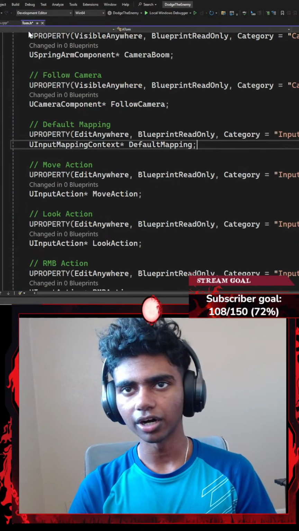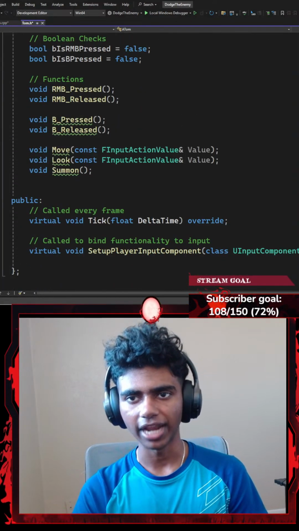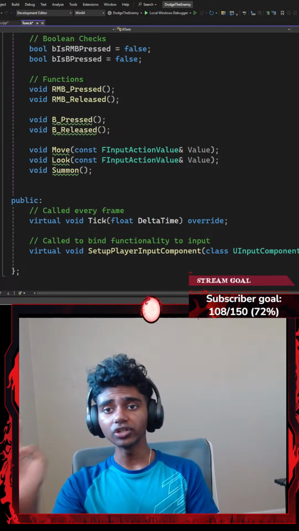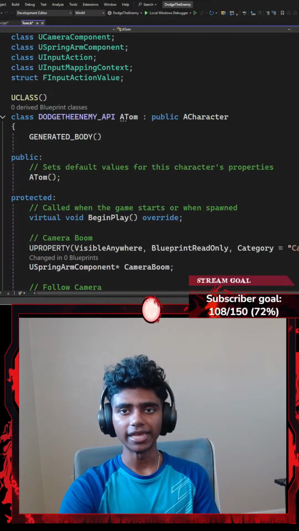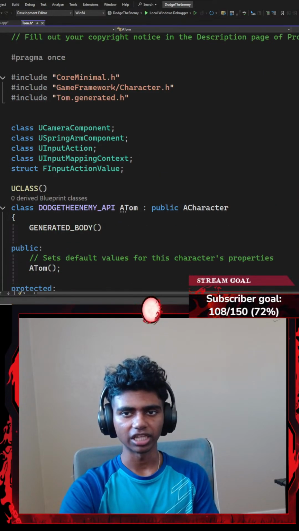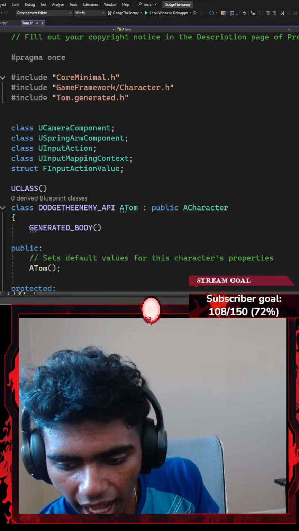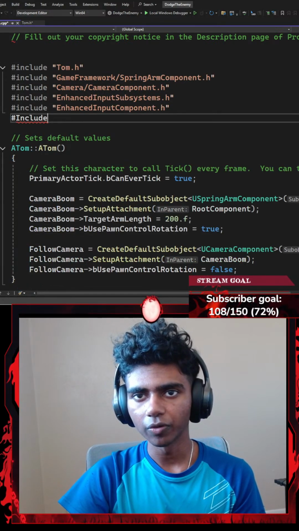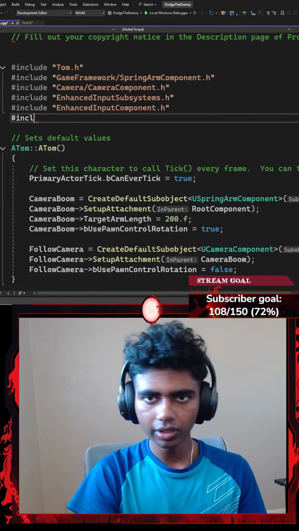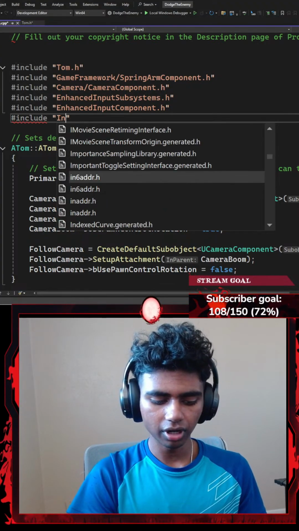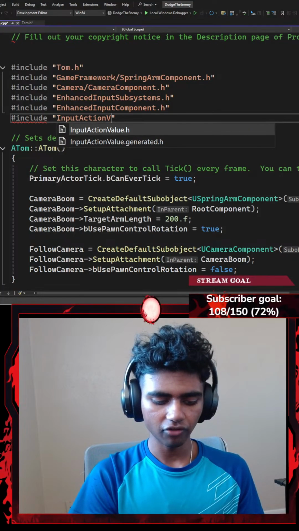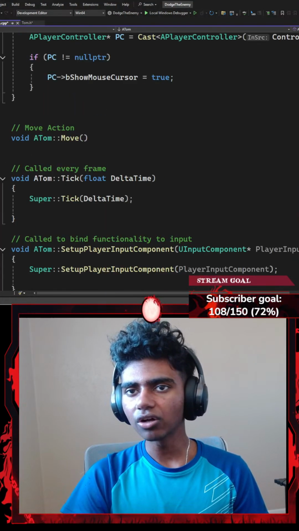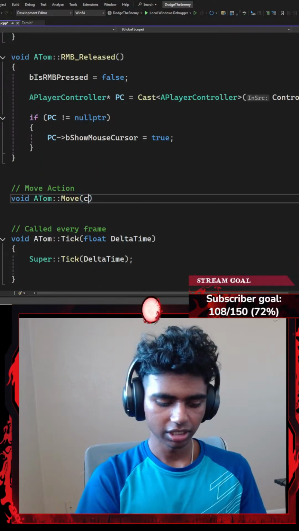Since my move function requires a parameter of FInputActionValue, my FInputActionValue is basically the empty structure that I declared here. I'm gonna have to include a header to give it some kind of value. So I'm gonna go with something like hashtag include, I want to include InputActionValue.h, which is my input action values header file. Now I can go ahead and have access to those parameters.